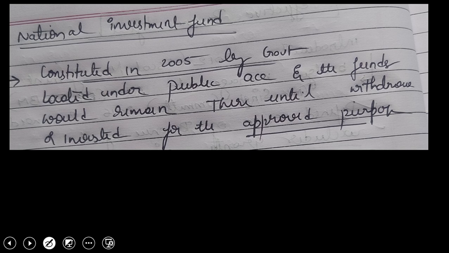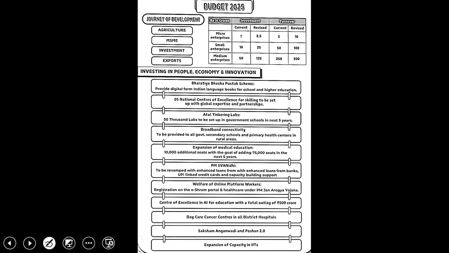Now, what is the National Investment Fund? This was constituted in 2005 by the government. So what does the National Investment Fund do? Only for a specific purpose, or if there is an emergency, or a need for appropriate investment, in that case only can you withdraw money from this fund. This is located in the public account, and the fund should remain there until withdrawn or invested for an approved purpose. So only if it is necessary can you withdraw money and invest, or else you cannot.